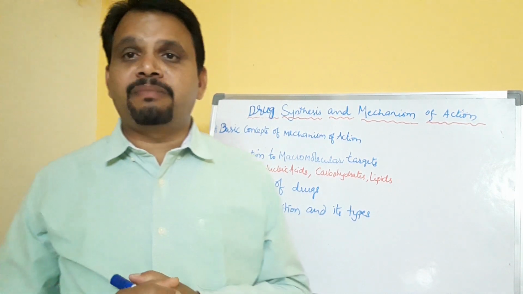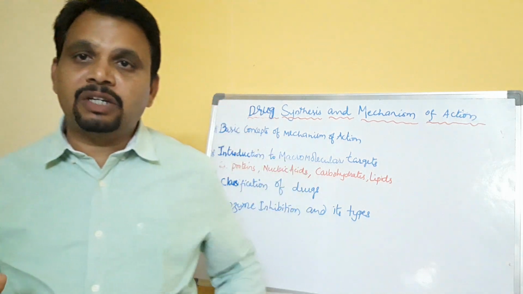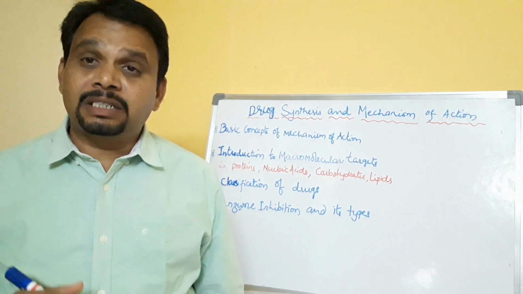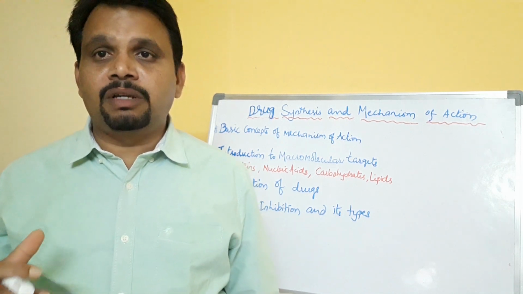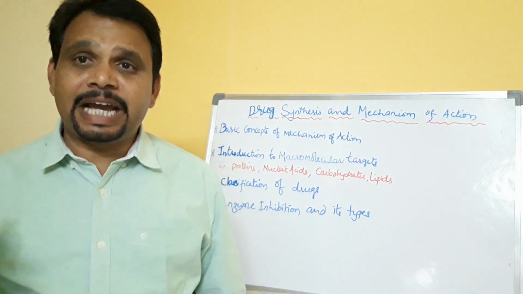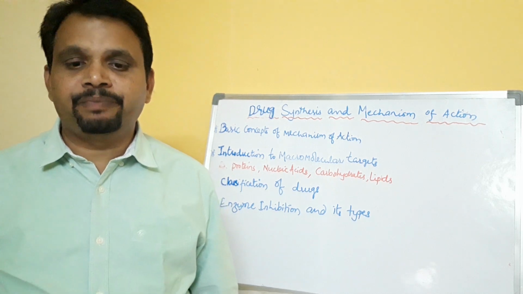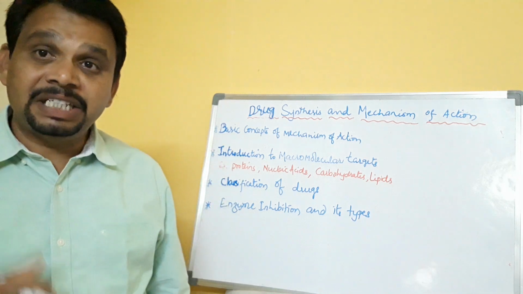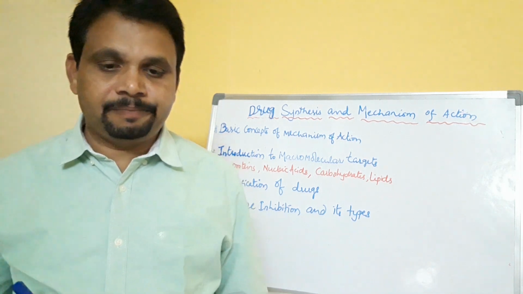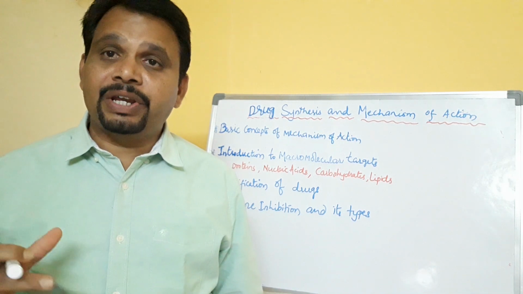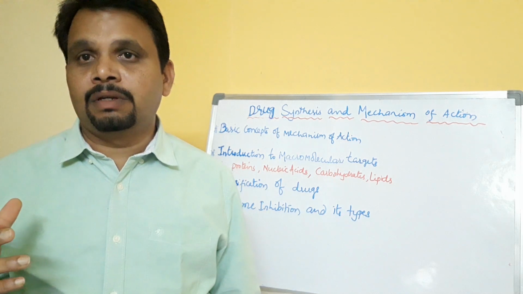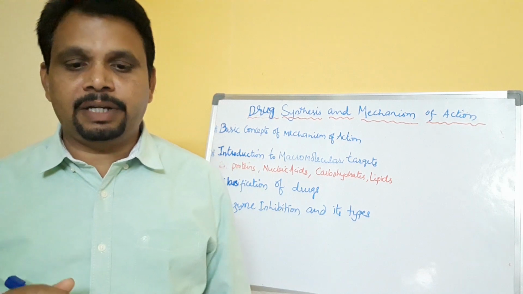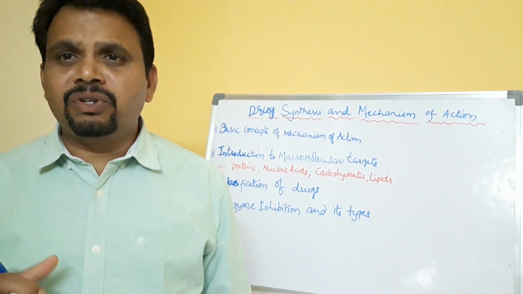And also antimicrobial action. Some drugs enter the body and fight against microorganisms, and kill those microorganisms by interacting with them. Okay, modification of immune status. In this way also a drug acts in the body, right? That means immune status.